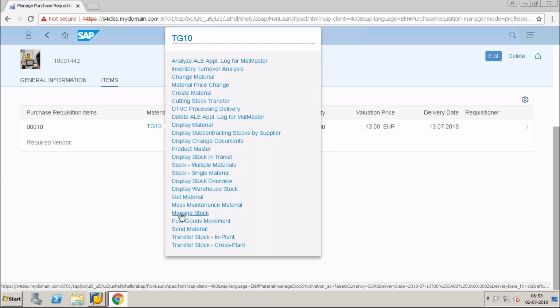So we can use ME52N, but this kind of information we will not get using ME52, the GUI. So we need to come here into the Fiori and see all this information. So we will get everything for the material.